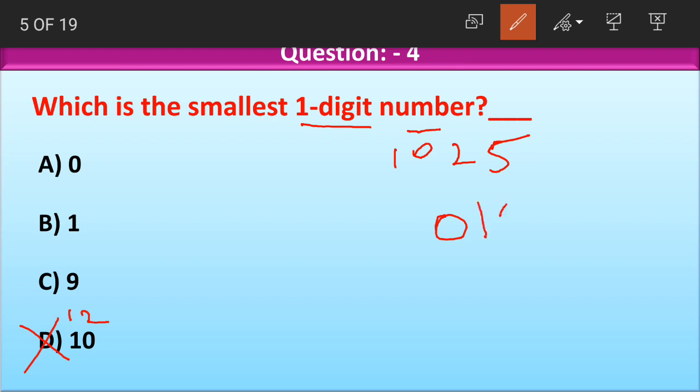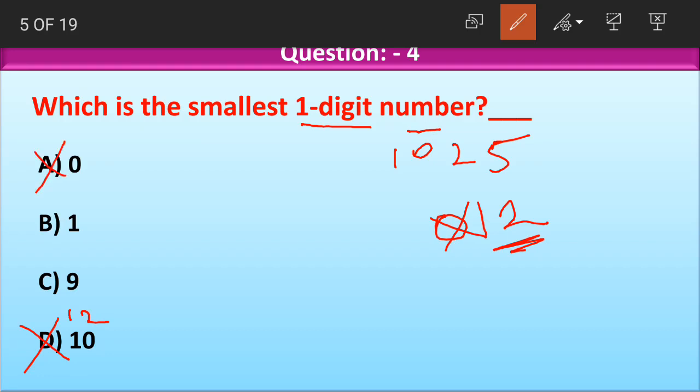But if 0 comes before the numbers, like 0 is at the starting of the number, then we simply do not consider 0. We consider this as only a 2-digit number. This will not be a 3-digit number. So here 0 does not count as any digit number. So 0 is also eliminated.